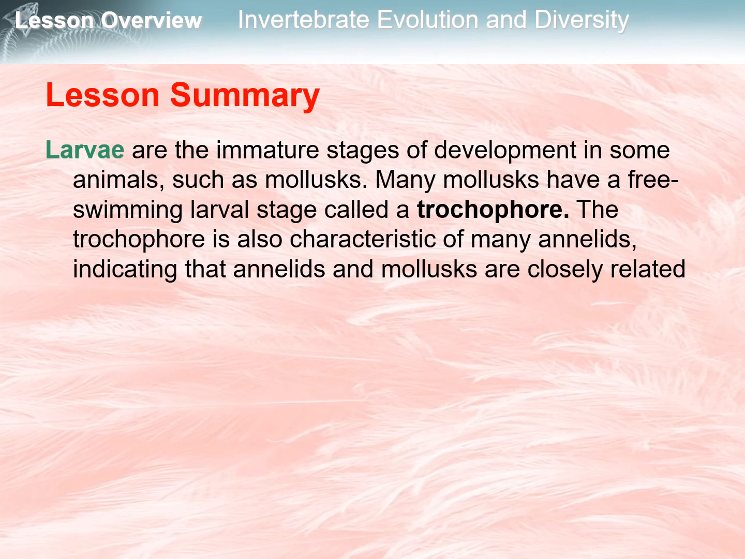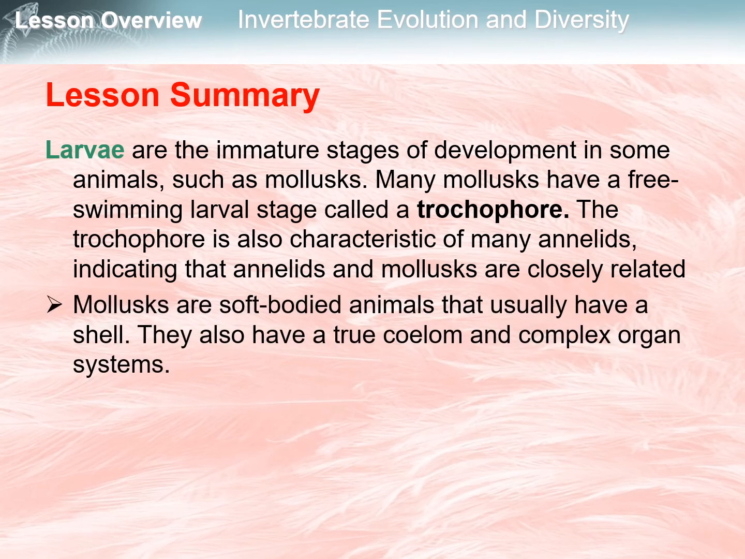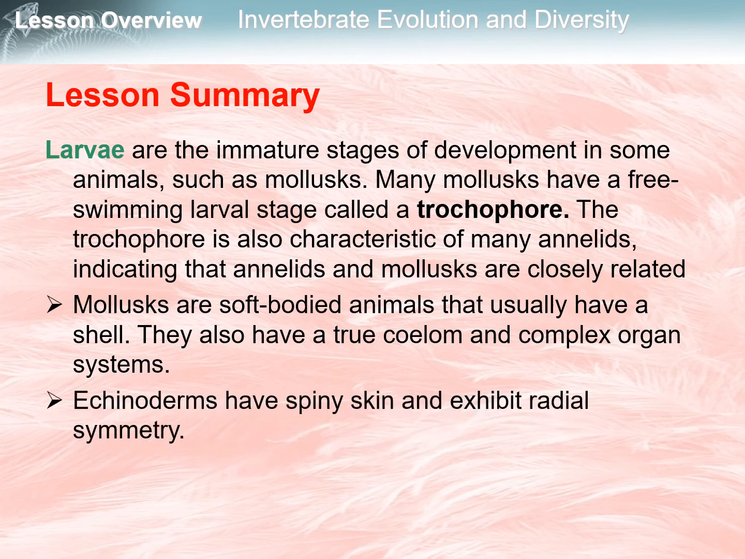Larvae are the immature stages of development in some animals, such as mollusks. Many mollusks have a free-swimming larval stage called trochophore. The trochophore is also characteristic of many annelids, indicating that annelids and mollusks are closely related. Mollusks are soft-bodied animals that usually have a shell. They also have a true coelom and complex organ systems. Echinoderms have spiny skin and exhibit radial symmetry.